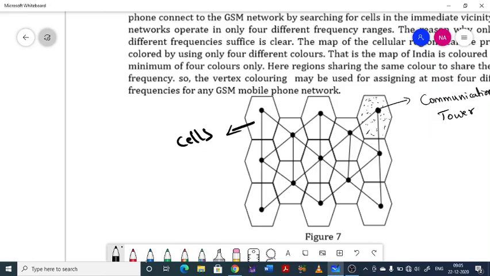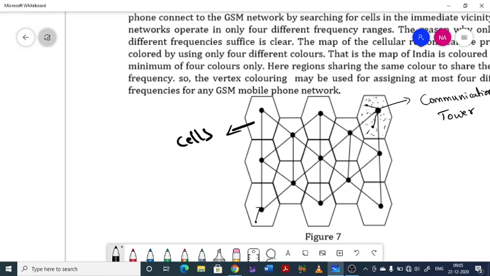So whatever mobile phone comes within this region has to search for the mobile tower within its region. So that has to connect. See, this is the mobile tower that is nearby. This mobile should connect to this network. Similarly, whatever mobile phone is in this region should connect to this. If you come somewhere here, the mobile phones within that region, or you can say within that cell, should connect to that mobile tower.